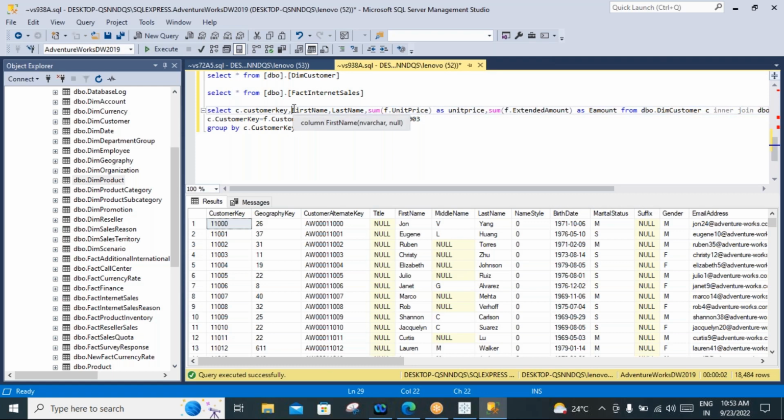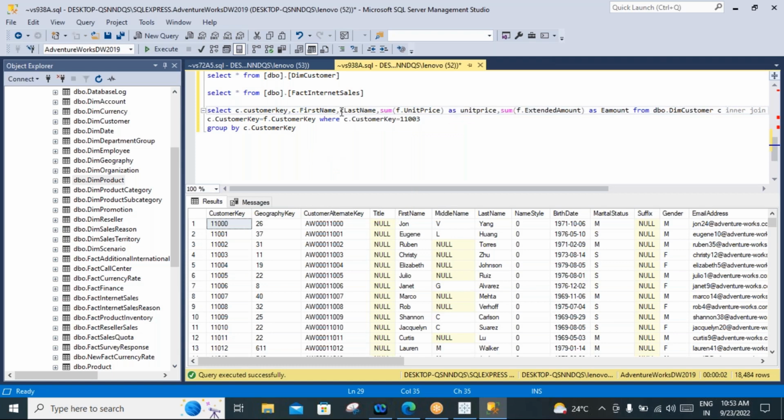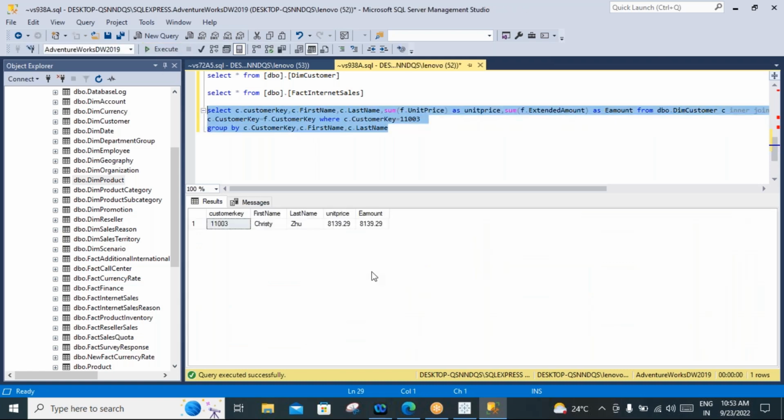So you can mention C dot first name. These are all coming from the customer table. The customer table alias name is C, I'm just mentioning here. And at the same time, these should be there in the group by as well. Okay, try to run this. You can get the first name, last name of the customer as well.